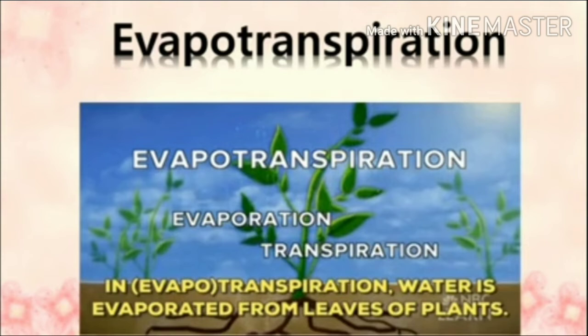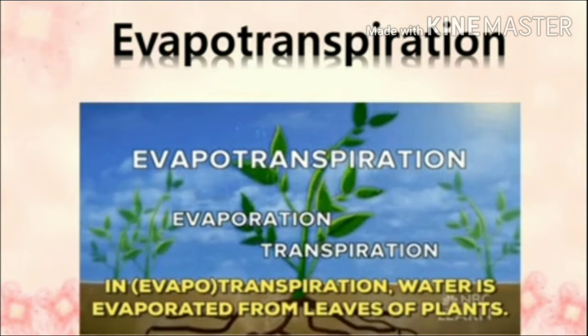What is meant by evapotranspiration? It refers to the water lost through evaporation from the water bodies and transpiration from vegetation. In Tamil, ஆவி ஈர்ப்பு. That is called evapotranspiration.